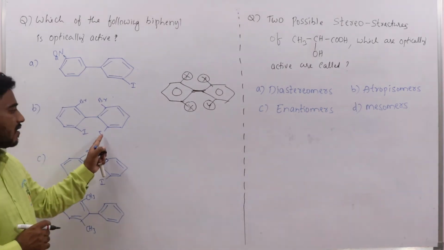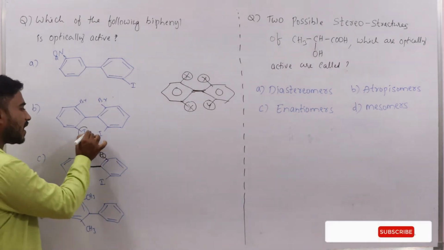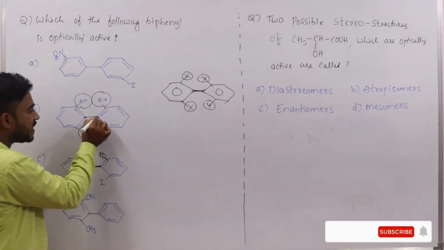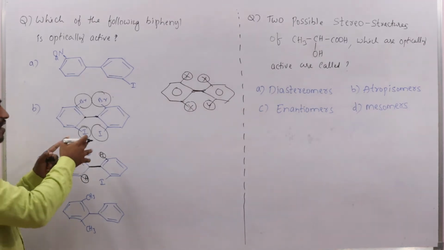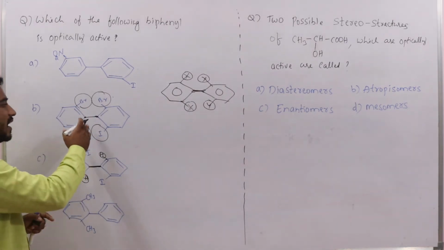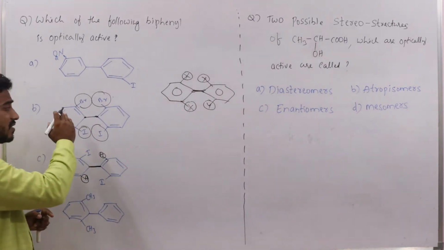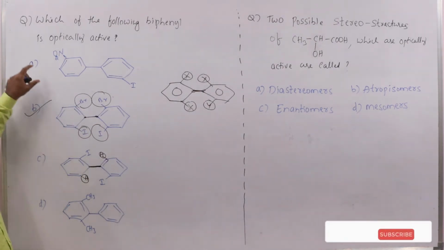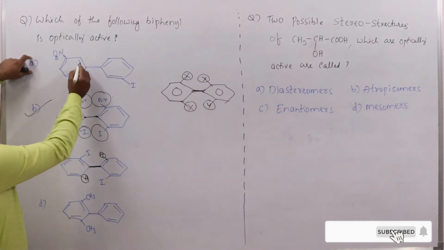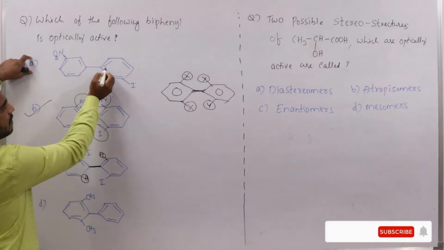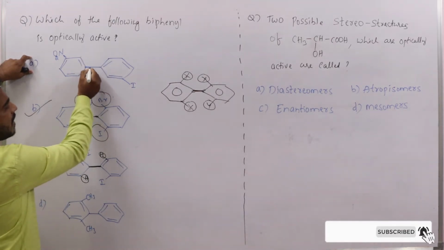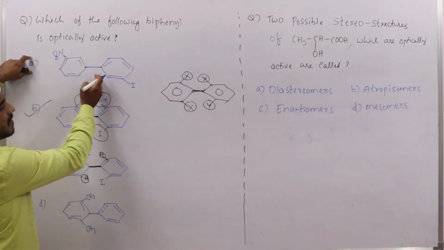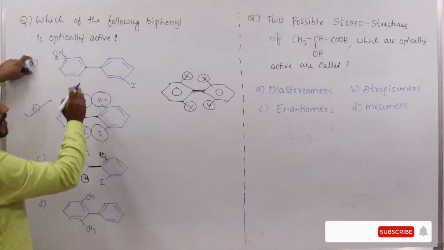But in this case, when you see this example, bulky, bigger groups are present. Due to the presence of these bigger groups, the rotation about the single bond is restricted. When the rotation is restricted about the single bond, the plane of symmetry is absent in this molecule. That's why it is an optically active molecule. Option A: due to the presence of small hydrogen atoms here, rotation takes place about this carbon-carbon single bond. Due to this rotation, it will not show optical activity.